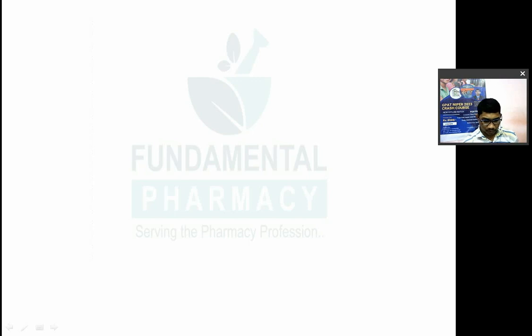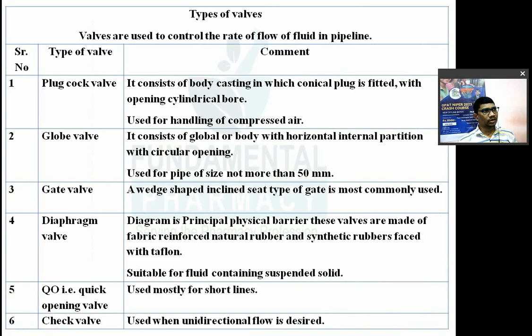From pharmaceutical engineering, as I have told you, only 3 or 4 questions, and they are also divided into different chapters because you have a lot of chapters in pharmaceutical engineering. Out of that we have only seen your flow of fluid. For another batch, I have already completed size reduction, size separation, drying, evaporation, distillation, crystallization. For your batch, I am going to take those again. Don't worry.